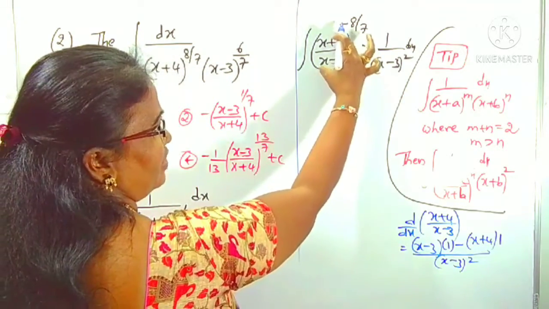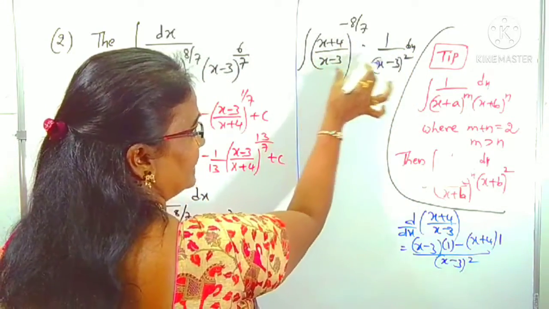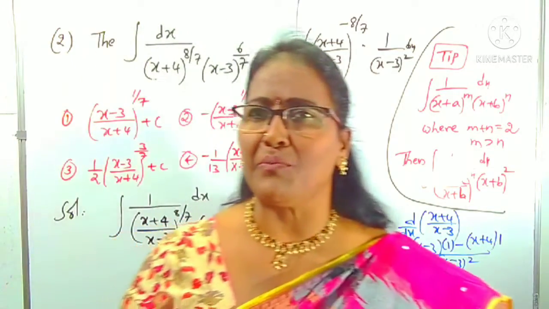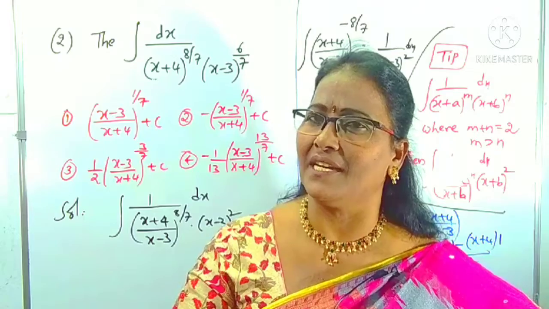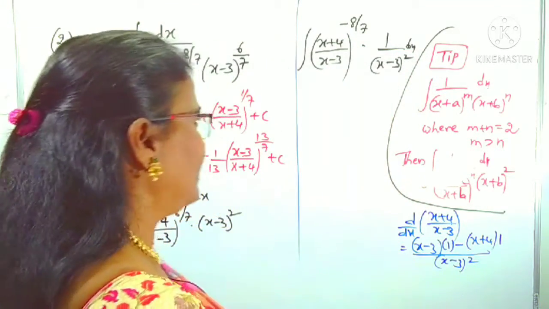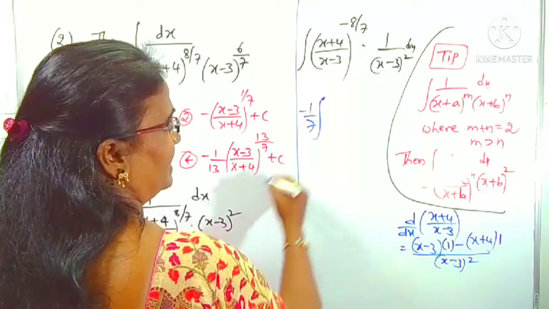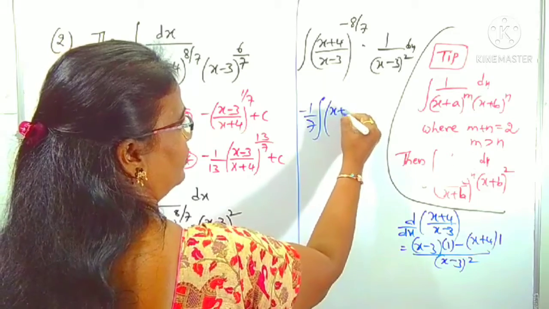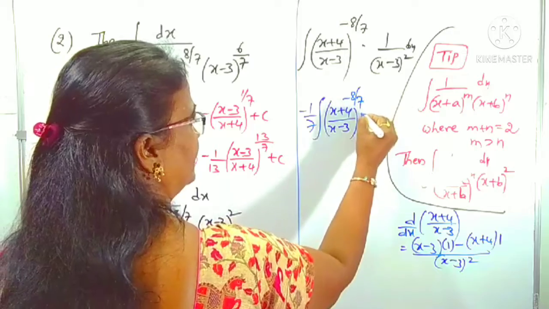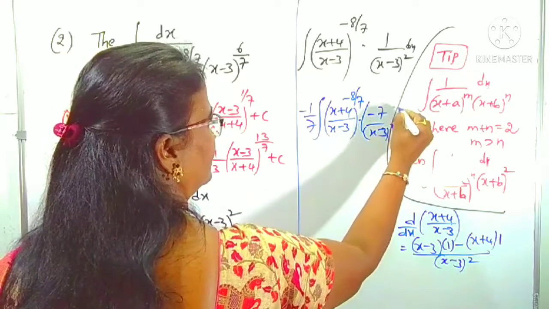To reduce it into this formula, what is missing here? The derivative of (x plus 4) by (x minus 3) is here. What is missing here? Minus 7 is missing. Then it becomes in the form of f to the power n into f dash x, as I used in the previous question. For that, minus 7 is missing, so minus 1 by 7 divide and multiply. This is (x plus 4) by (x minus 3) whole power minus 8 by 7 into minus 7 by (x minus 3) whole square, right?